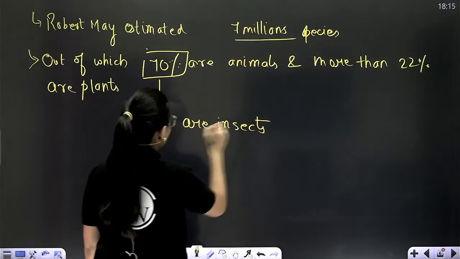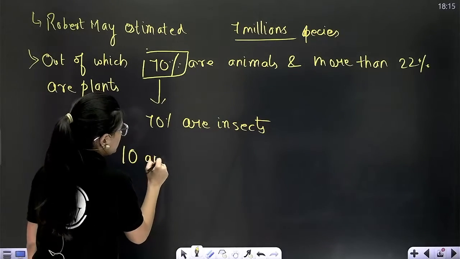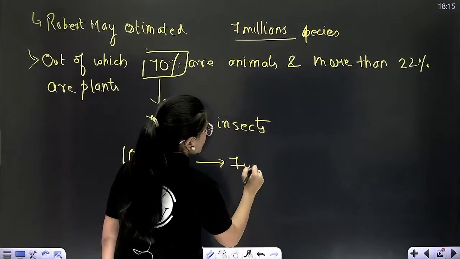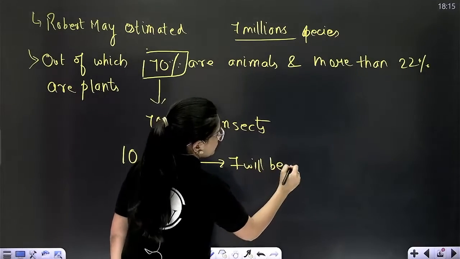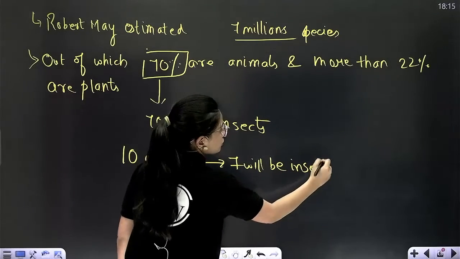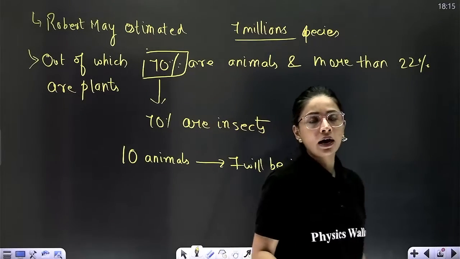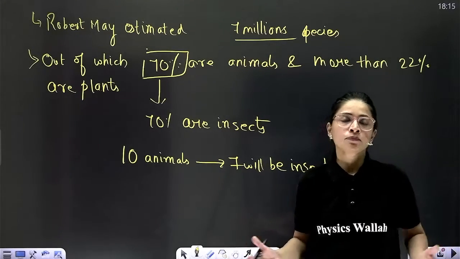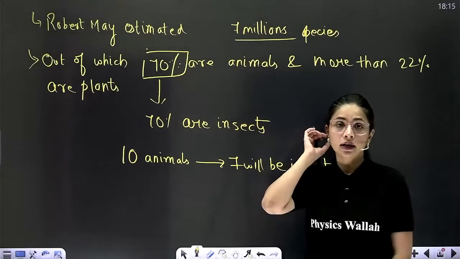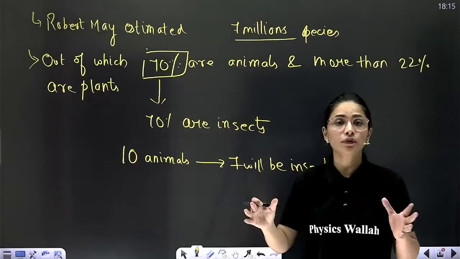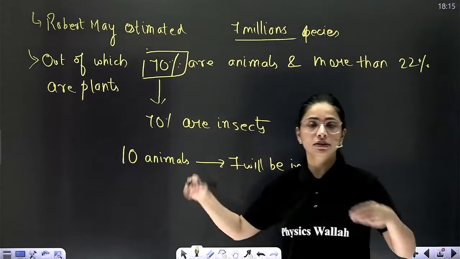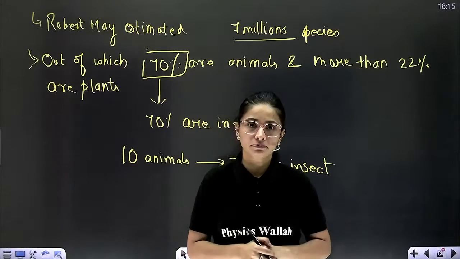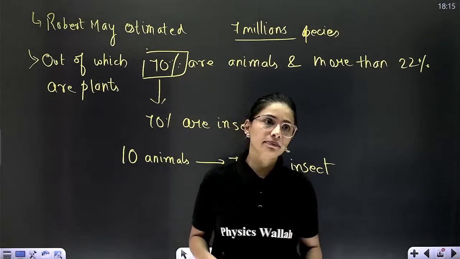That means out of 10 animals, 7 will be insects. So we have more numbers of insects. The Arthropoda group Insecta is more flourishing on Earth, and it is said that out of 100% of animals, 70% are only insects and the remaining 30% are other organisms. Right? Will you remember this data?